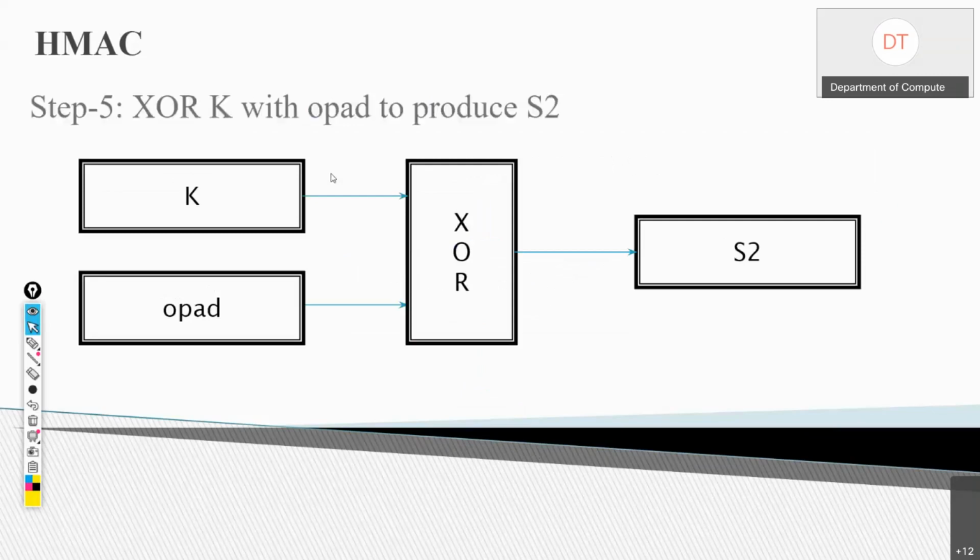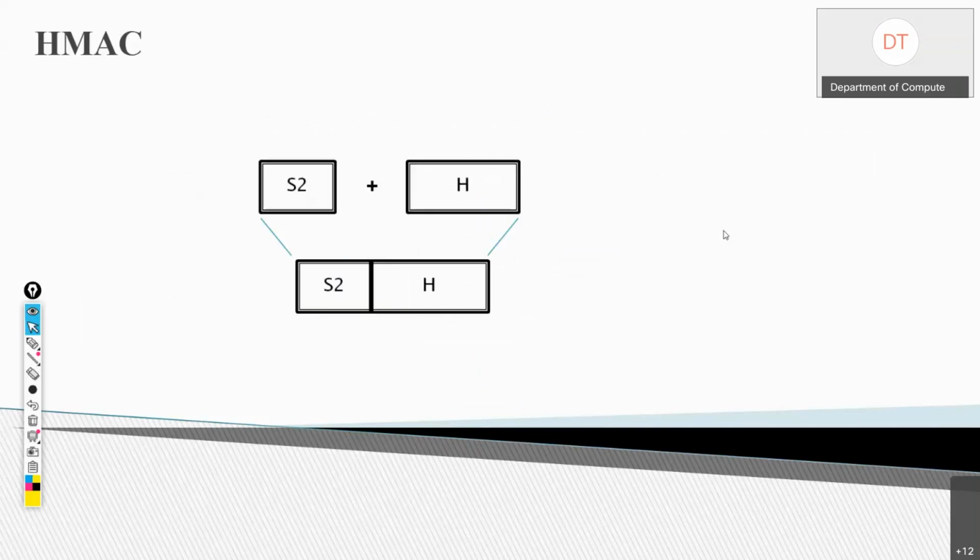Now, the next thing that is done: we are going to XOR the symmetric key K with OPAD, output pad, to generate S2. iPad के साथ में XOR करते तो क्या मिलता है? S1. OPAD के साथ में XOR करते तो क्या मिलता है? S2. Now the step is like this: append H to S2.